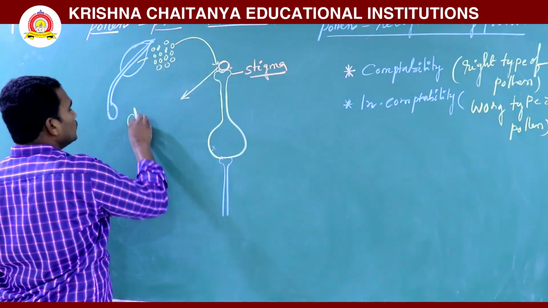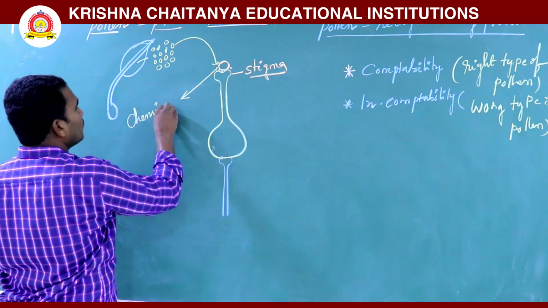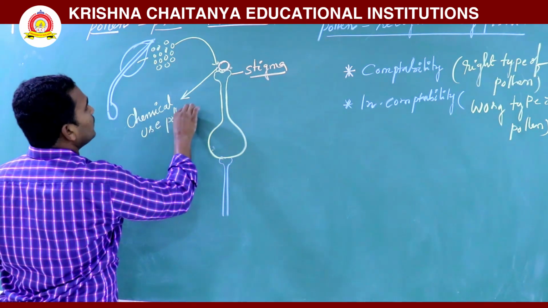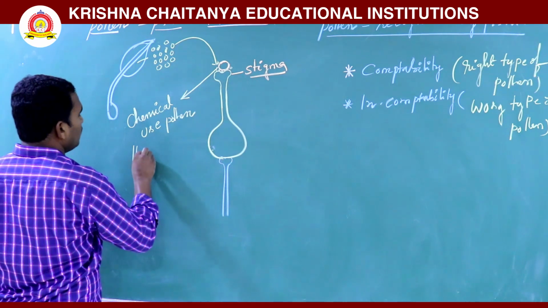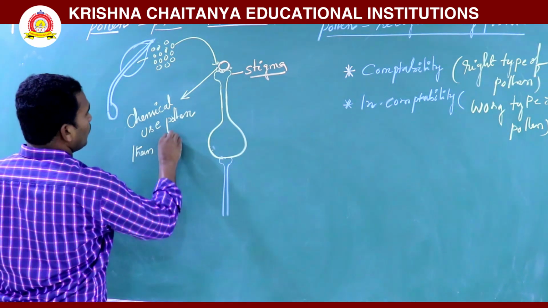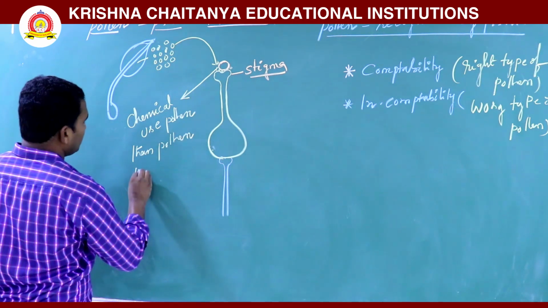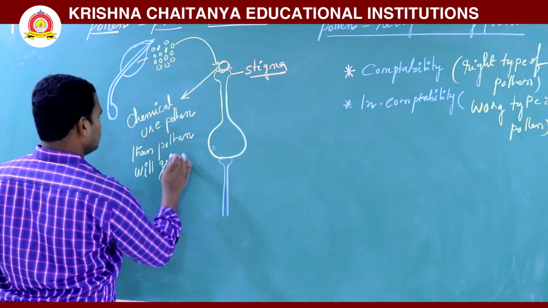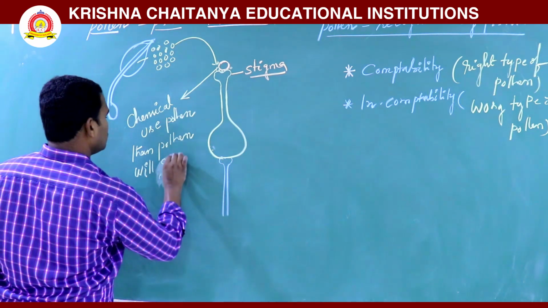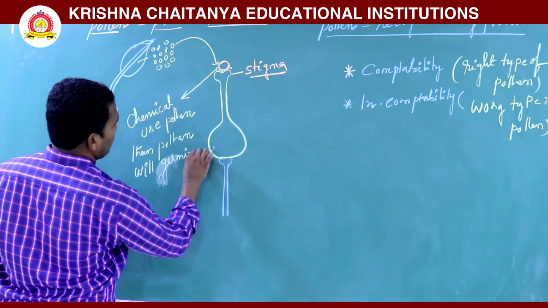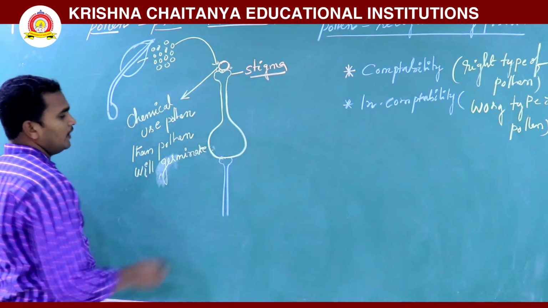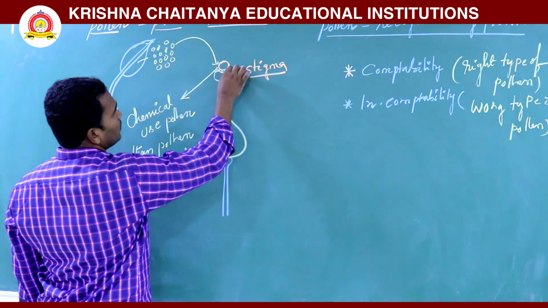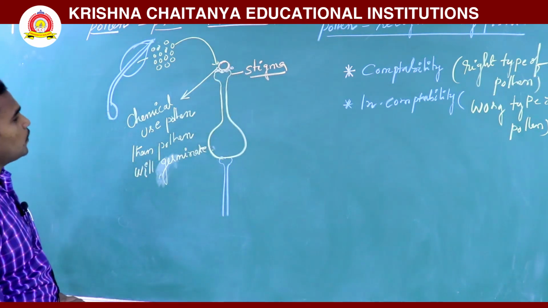The pollen uses these chemicals, and then the pollen will germinate. The stigma releases some sugar substances, which the pollen grain absorbs, and the pollen grain germinates.